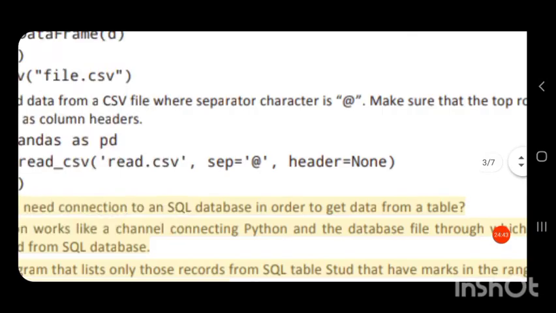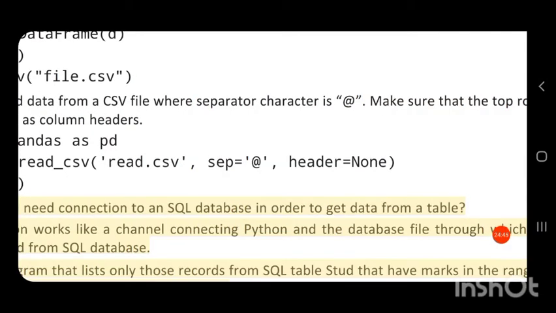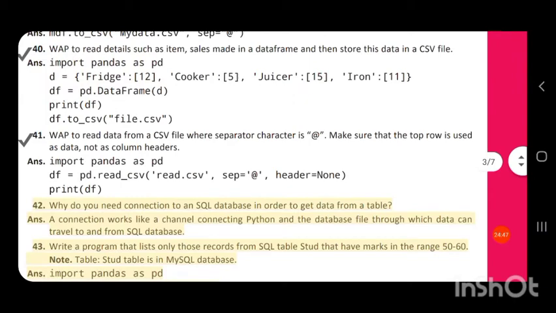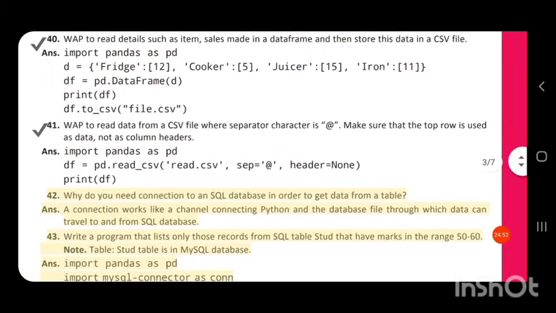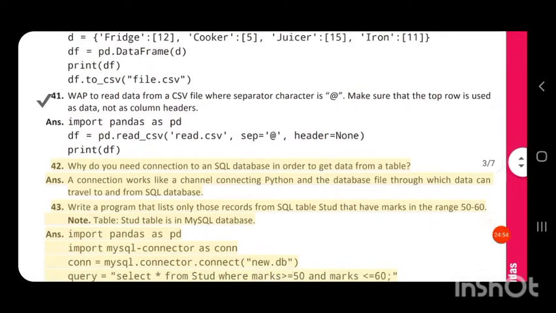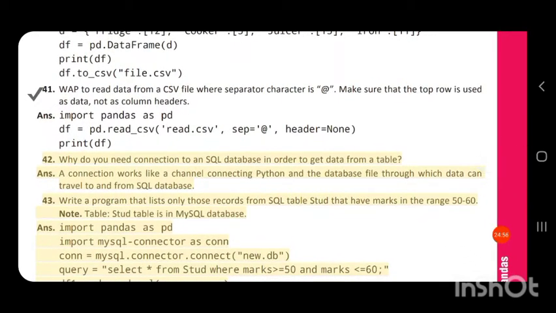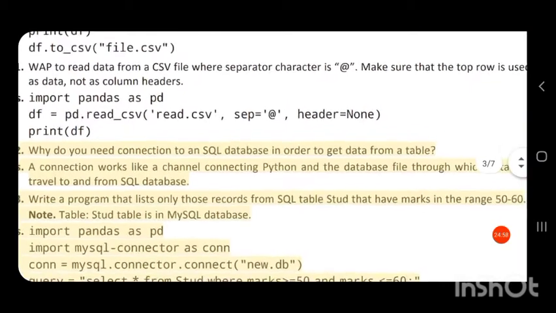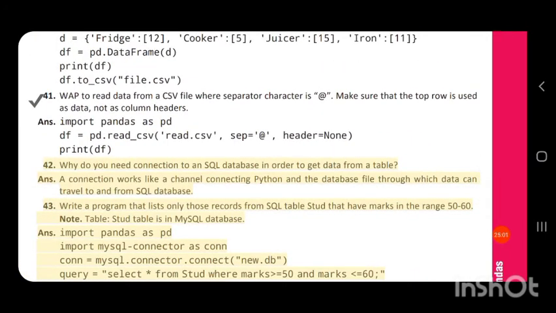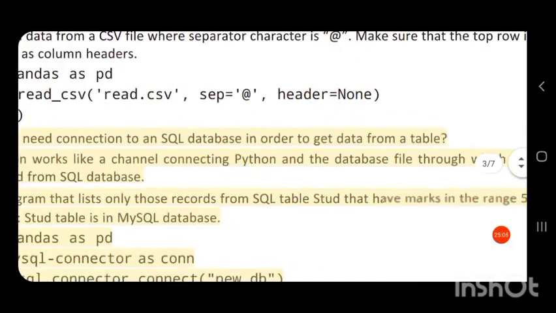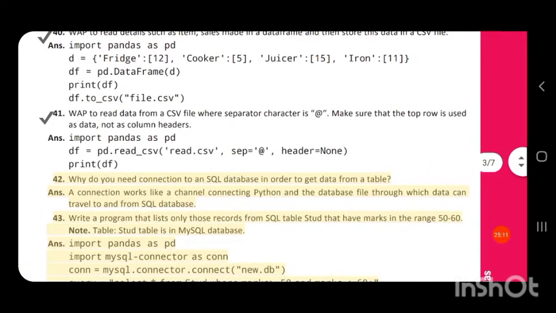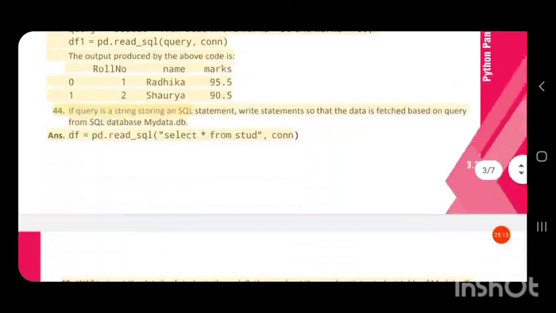So pd.read_csv in brackets the location of the CSV file, comma, where the separator character is at. So comma sep equal to at. And in the question, make sure that the top row is used as data and not as column headers. So as data, there should not be any header. So we introduced another attribute called header. header equal to None. Then print df, print the data frame.